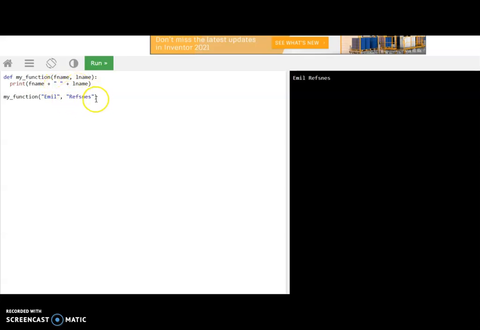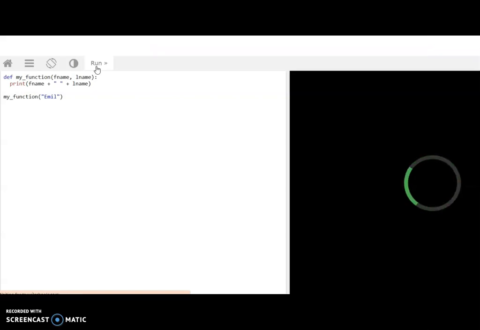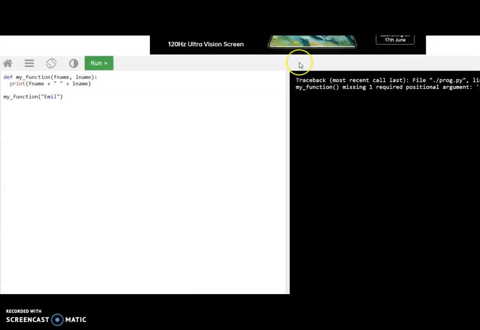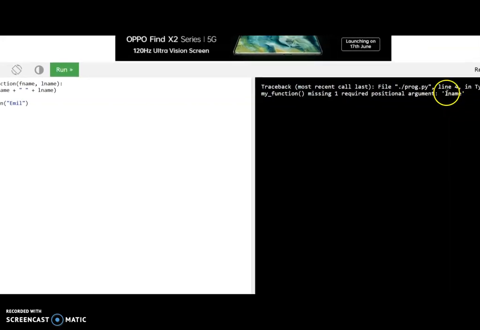Okay, suppose I am passing only one argument, but the function expects two. Then what will happen? Run the program and see the output. It will throw an error message: missing one required positional argument. That is lname. We didn't pass any value to lname.